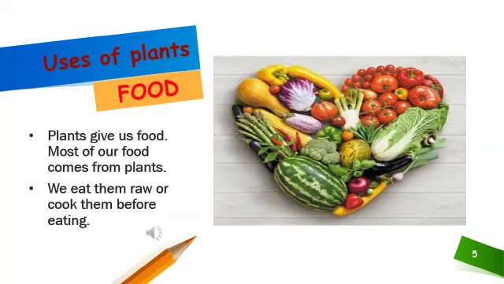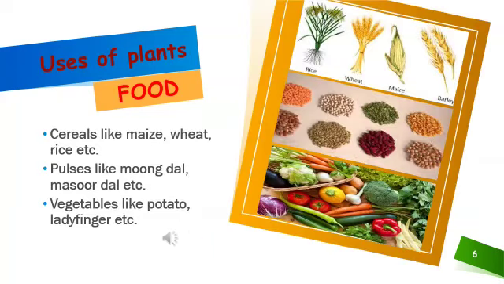Now let's talk about the food that we get from the plants. Most of our food comes from plants. We can eat them raw or cook them before eating. In food, we also get cereals like wheat, rice, maize, etc. In pulses, we get moong dal, masoor dal, etc. And in vegetables, we get potato, ladyfinger, etc.